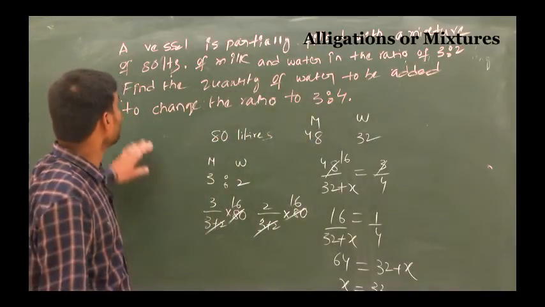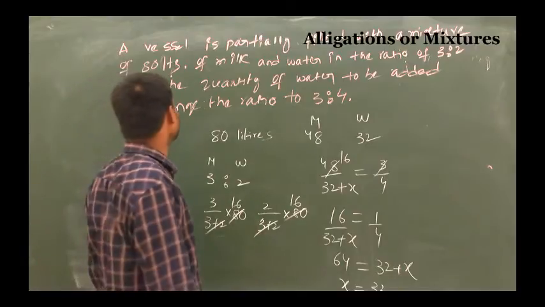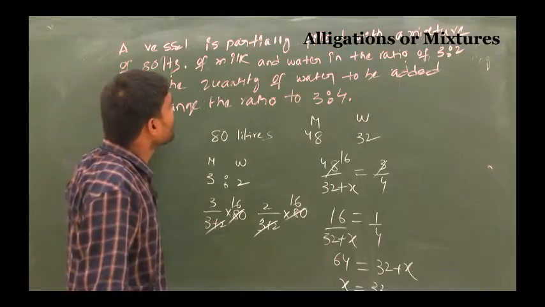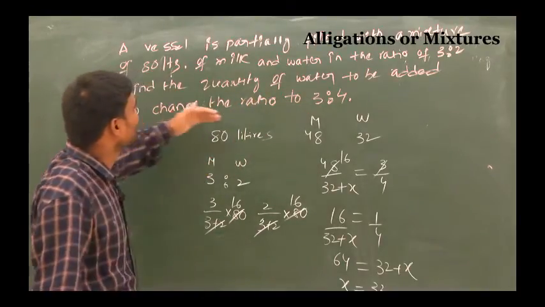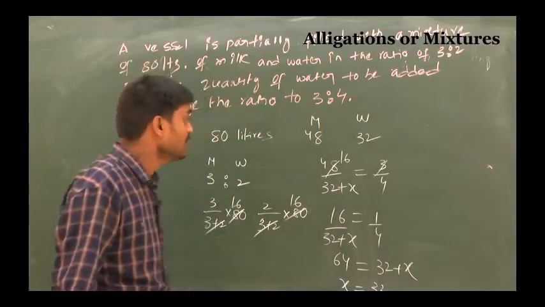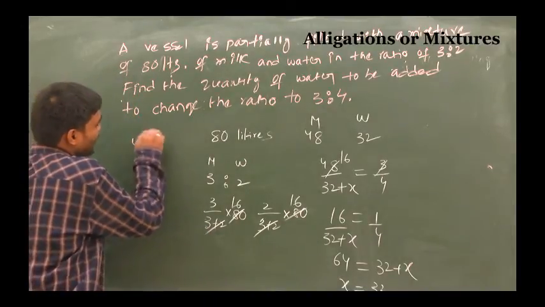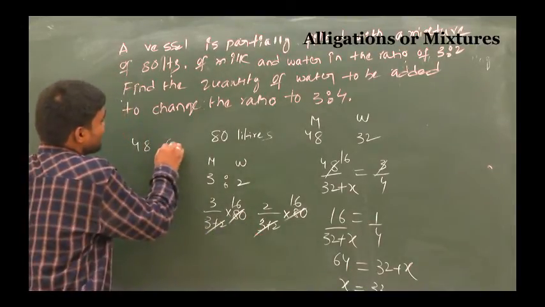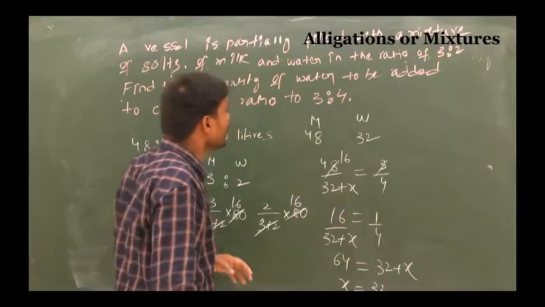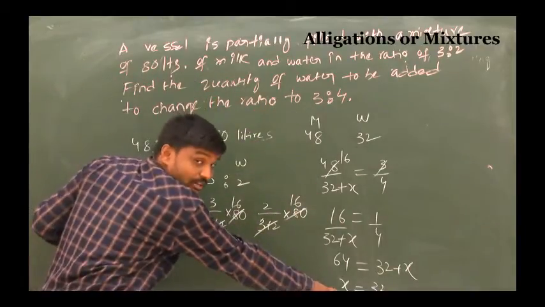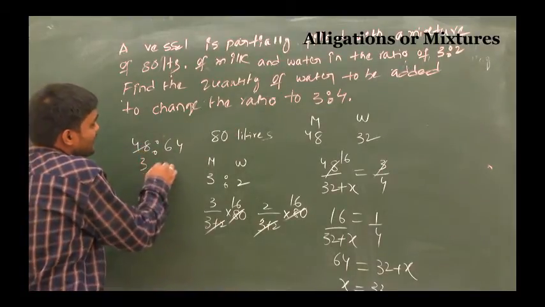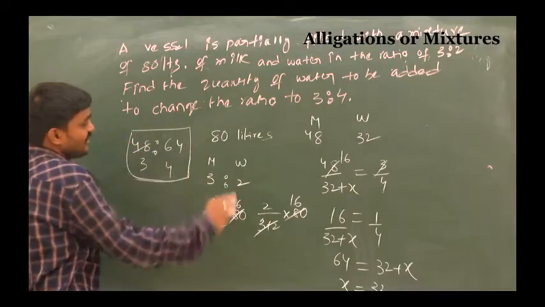Are you getting? So a vessel is partially filled with a mixture of 80 liters of milk and water in the ratio 3:2. Find the quantity of water that should be added to change the ratio to 3:4. Suppose this answer is correct or not, how can you check? So suppose here milk is 48, water is 64. Then 32 liters should be added. How much water should be added? 32 liters. The ratio can change to 3:4. So 16 3s are 48, 16 4s are 64. So this is the correct answer.